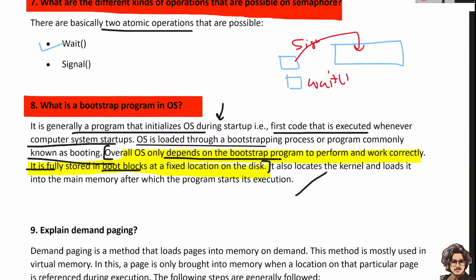It locates the kernel and loads it into the main memory, after which the program starts its execution. So this is the first program that runs in our OS.